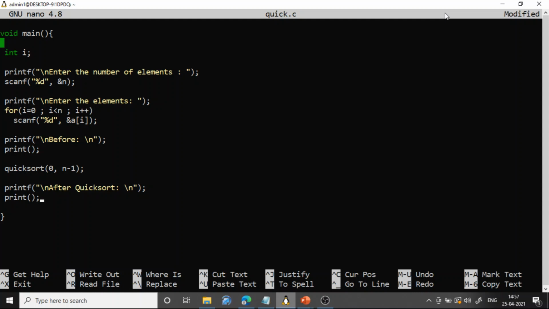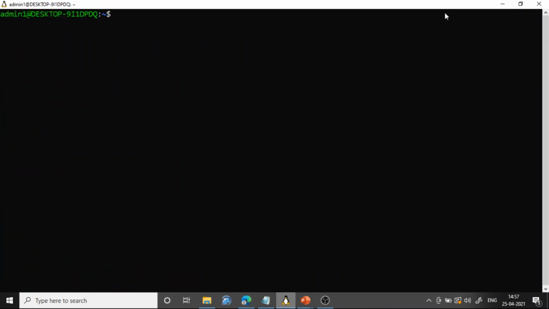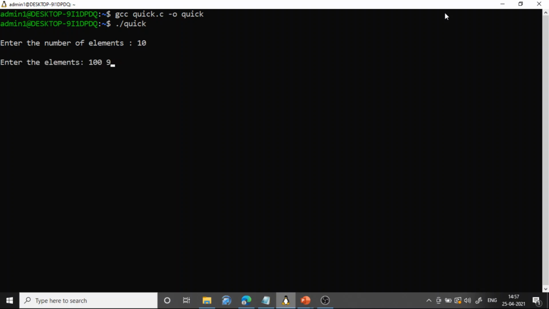Then after quicksort, you print again to verify that the output is coming in the proper way. Okay, so let me compile. gcc quick.c -o quick, then ./quick. Number of elements 10. Elements say 100, 90, 80, 70, 60, 50, 40, 30, 20 and 10.